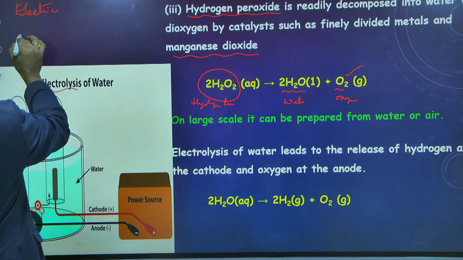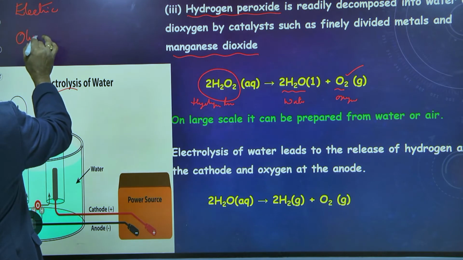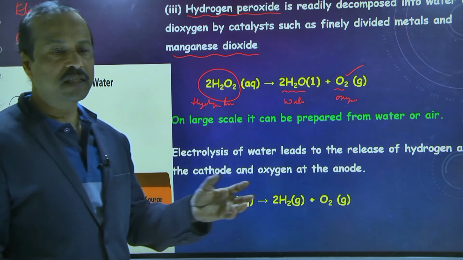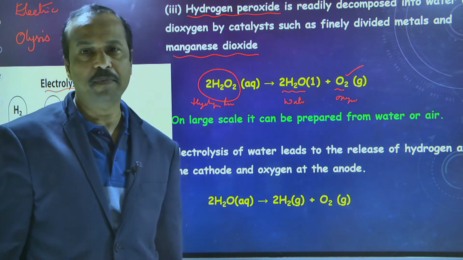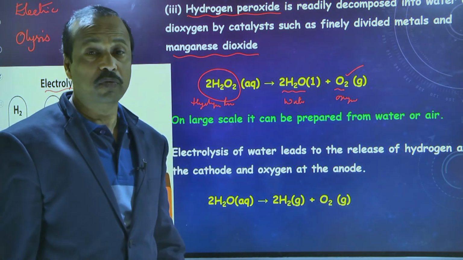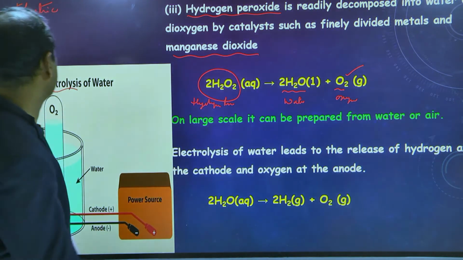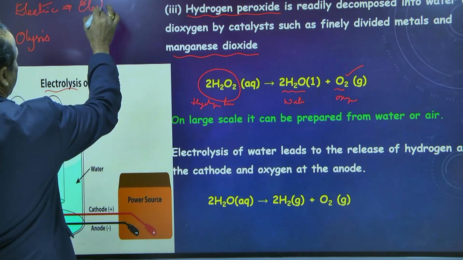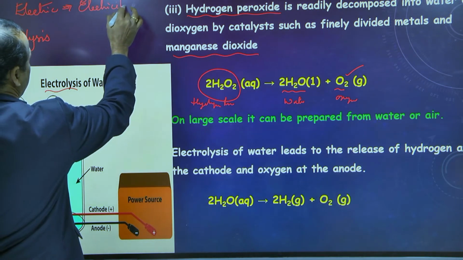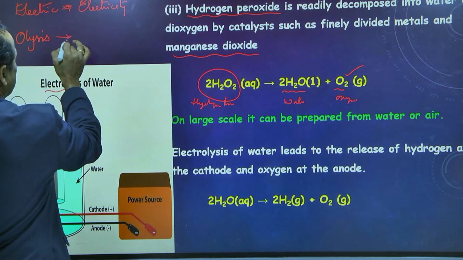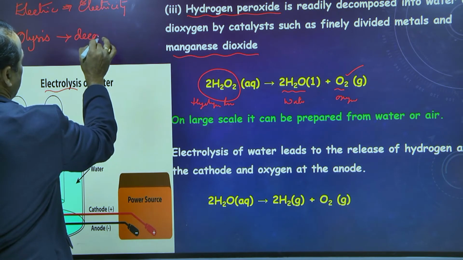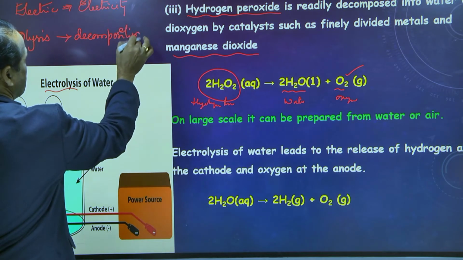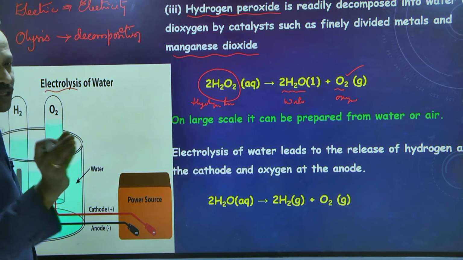Electric and lysis. If we join them, that becomes electrolysis. So what is the meaning of electric and lysis? Electric means electricity or electric current. Lysis means decomposition. Decomposition means splitting, separation.